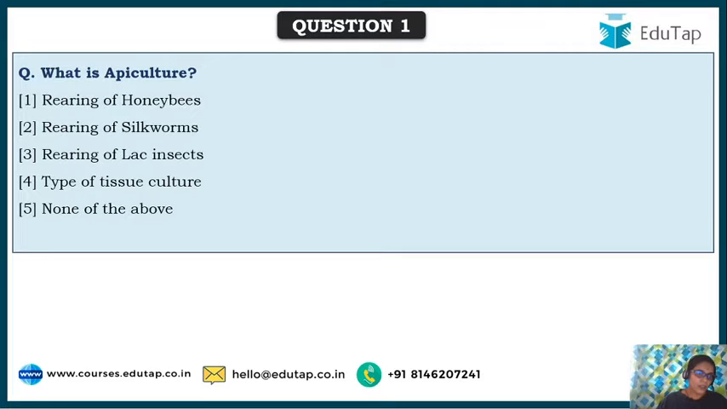So the first question here says, what is apiculture? Is it rearing of honeybees, rearing of silkworms, rearing of lac insects? Is it a type of tissue culture? So friends, I am waiting for your answers.